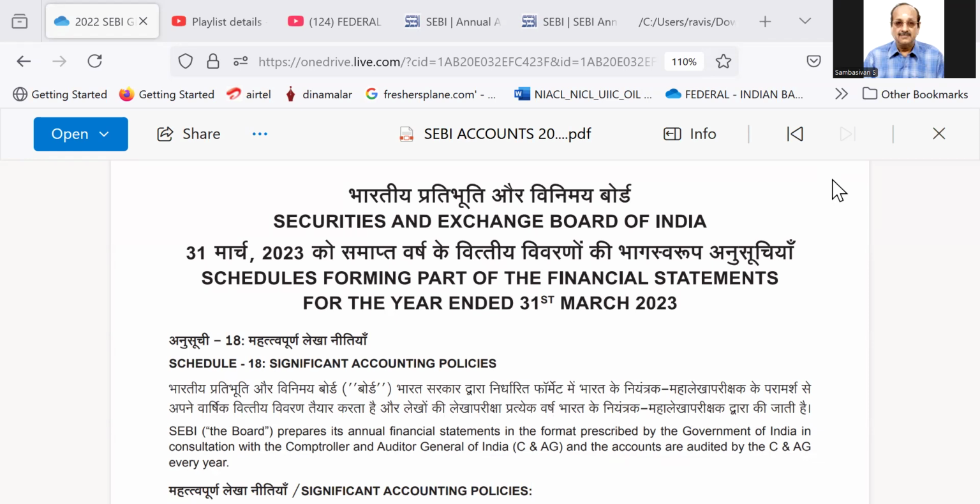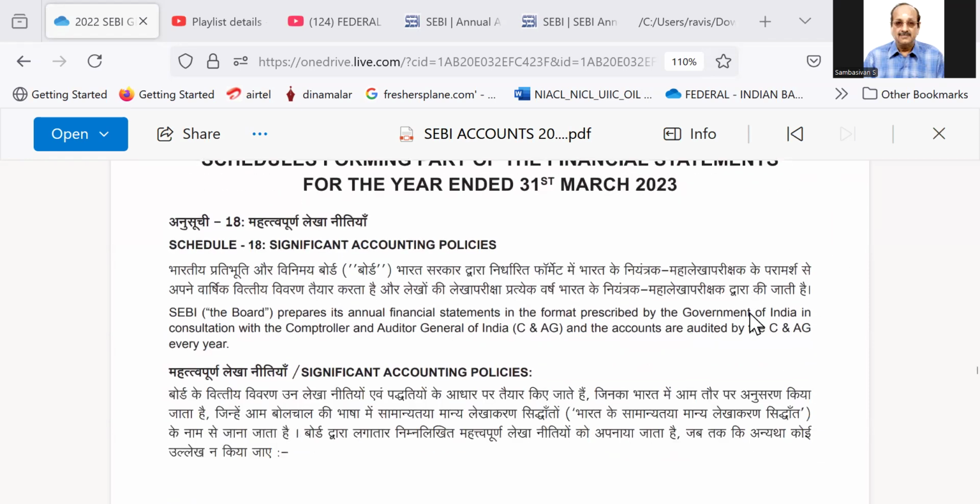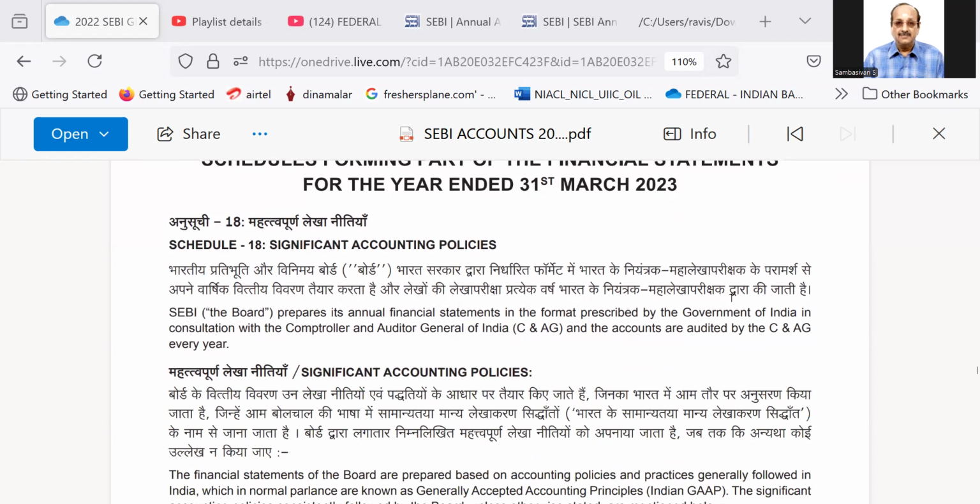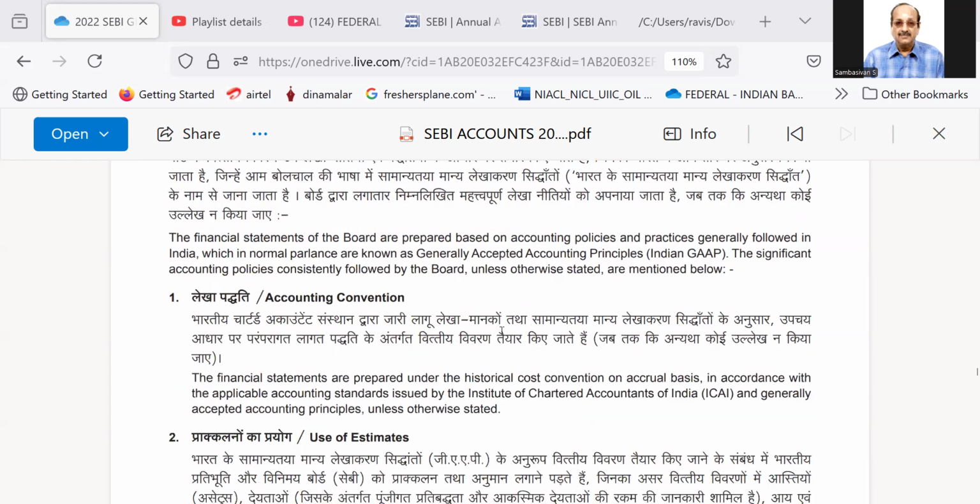The latest balance sheet available on the website of SEBI is only this one, as on 31st March 2023. Under Schedule 18, they are telling that SEBI prepares the annual financial statements in the format prescribed by the Government of India in consultation with the C and AG, that is, the Comptroller and Auditor General of India, and accounts are audited by the Comptroller and Auditor General every year. What are the significant accounting policies?